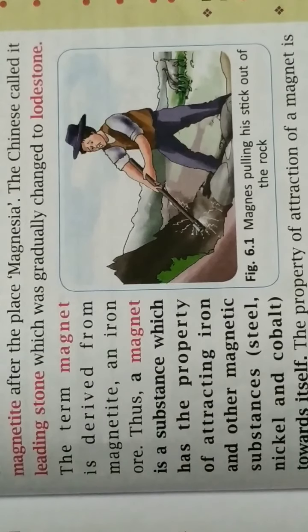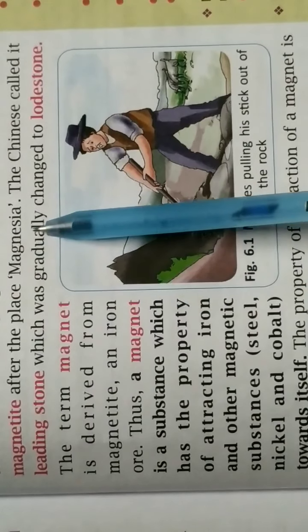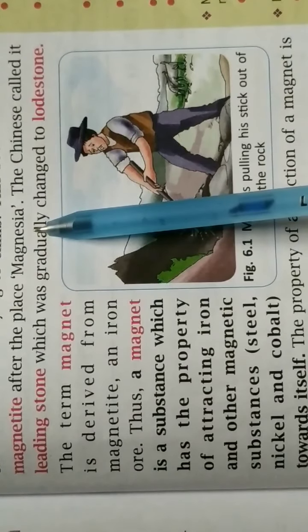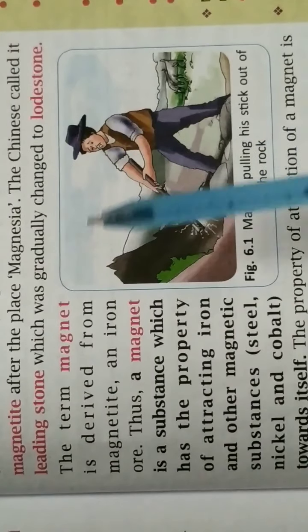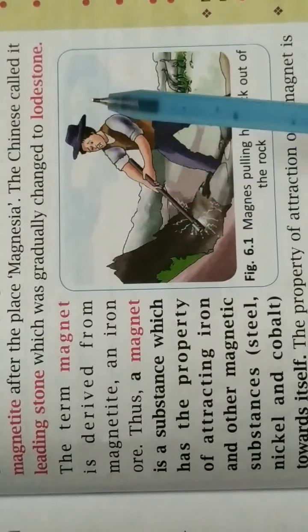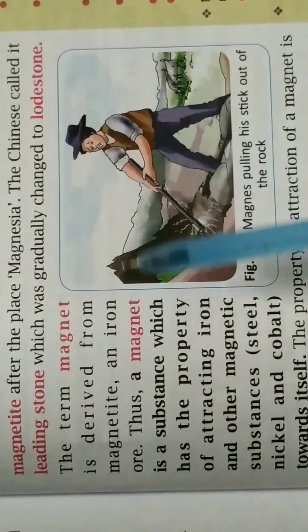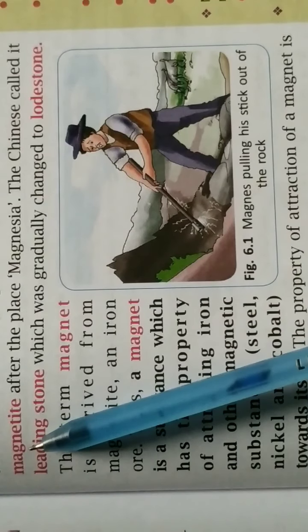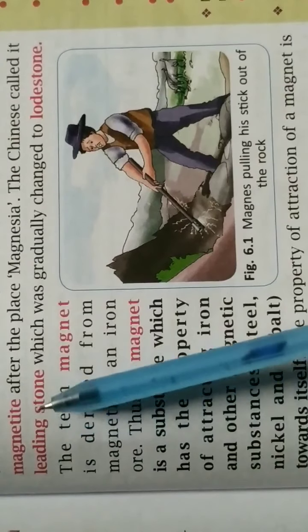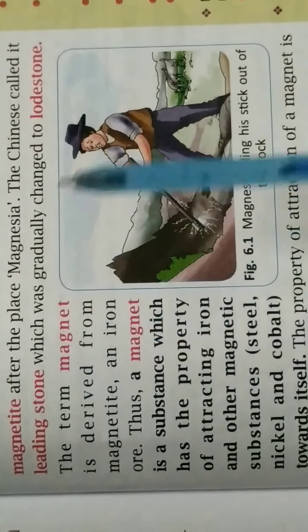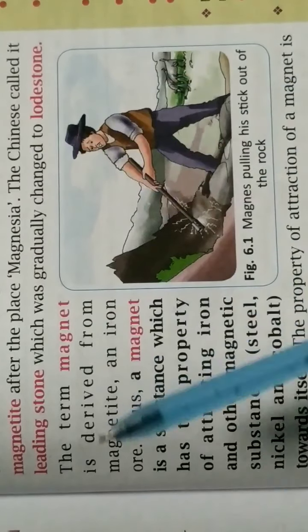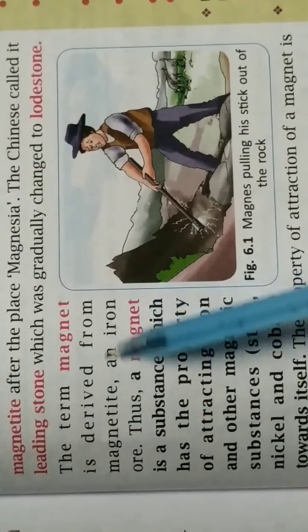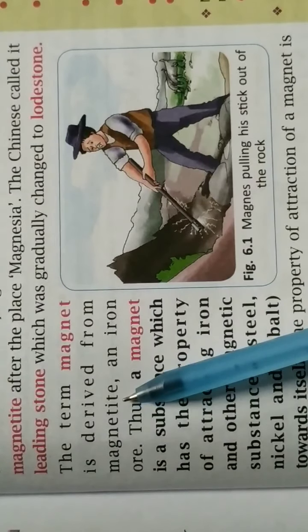And that rock piece was named after the shepherd, whose name was Manganese, as we have already studied above here. So the place name was Magnesia and the shepherd name was Manganese. So the magnet name was called magnetite. And then we have some more names, that is leading stone and lodestone. So the term magnet is derived from the magnetite word, which was an iron ore.